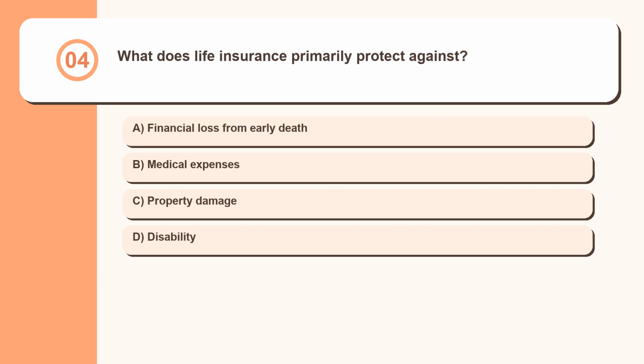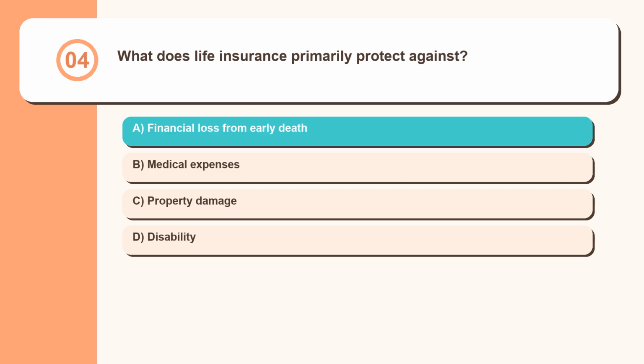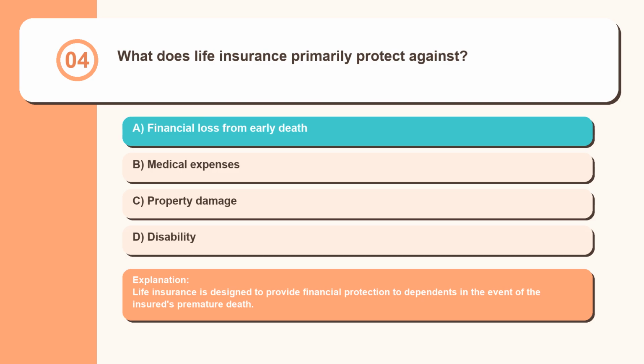Question 4. What does life insurance primarily protect against? Financial loss from early death, medical expenses, property damage, disability. Life insurance is designed to provide financial protection to dependents in the event of the insured's premature death.